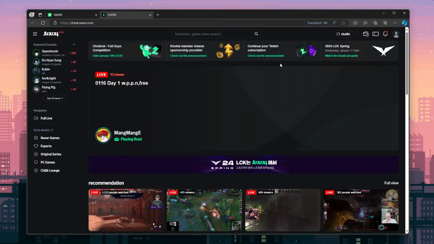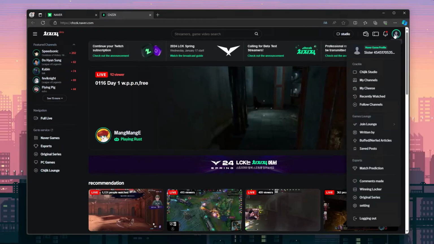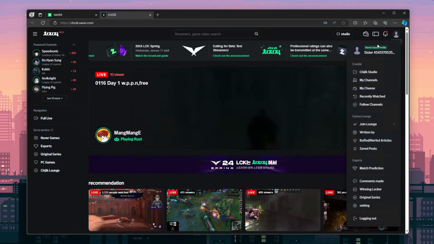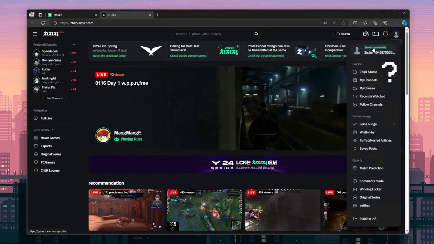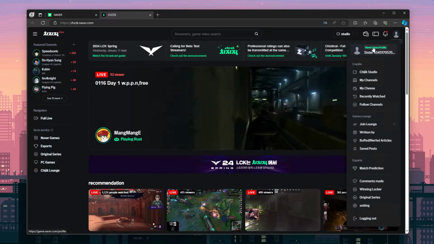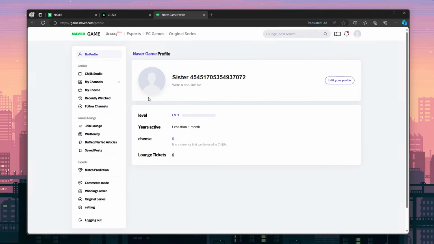Before using CHZZK, you'll want to edit your Naver game profile if you plan on chatting at all. If we click our avatar in the upper right corner, you'll notice my Naver game nickname is Sister followed by a bunch of numbers. Let's change it right away. Click the nickname to take you to your Naver game profile, which is separate from your Naver ID profile.